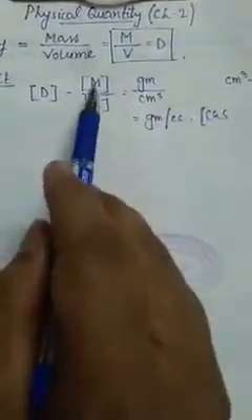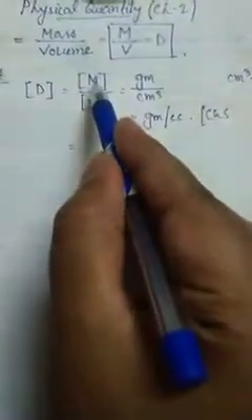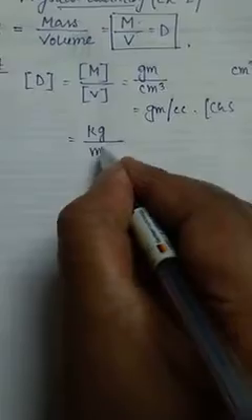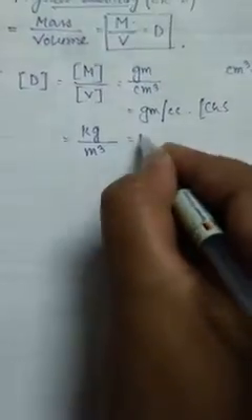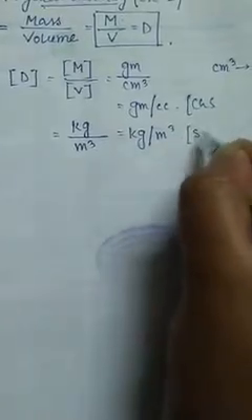Now you tell me, what will be the SI unit? What is the SI unit of mass? Pause the video and determine. Is it done? Now verify. What is the SI unit of mass? That is kg. What is the SI unit of volume? The SI unit of volume will be meter cube. So kg per meter cube, that is the SI unit of density.